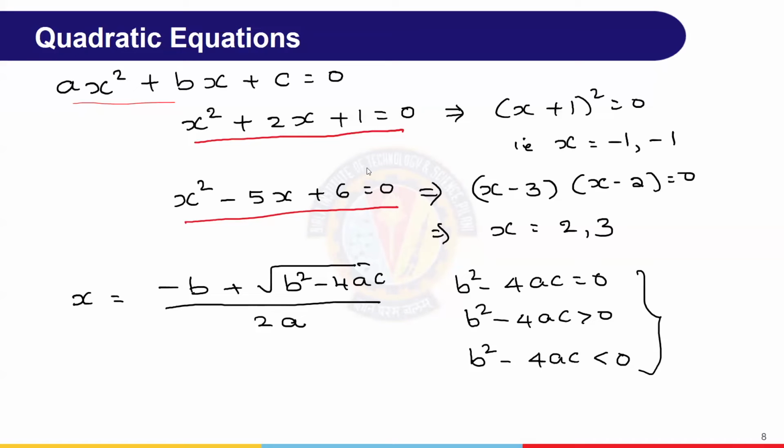So always it should have x square, x and a constant. Here, what we need is the solution. What we call the solution of this equation.